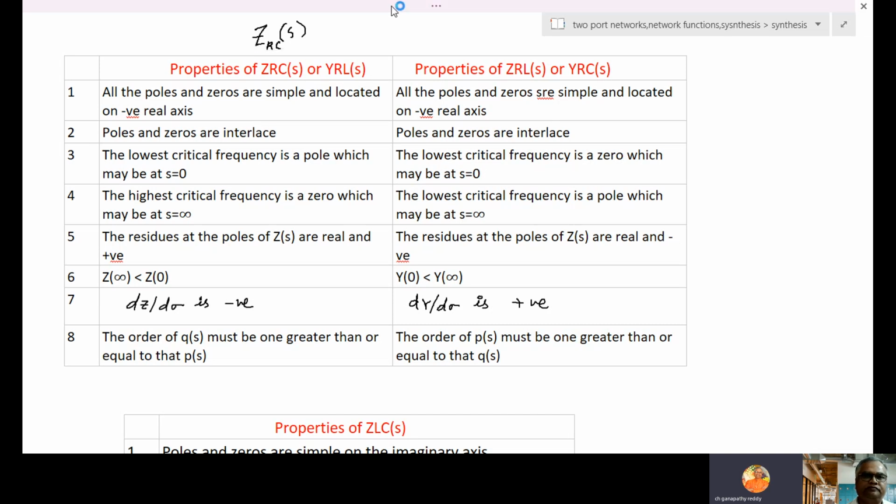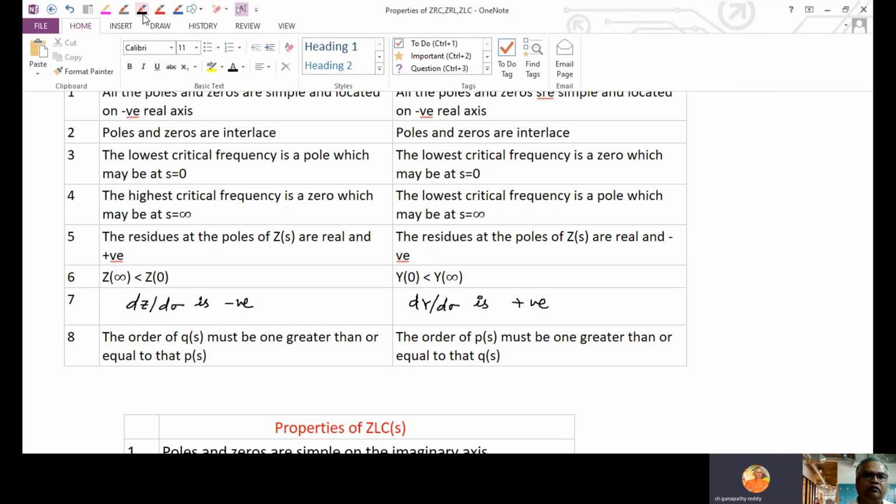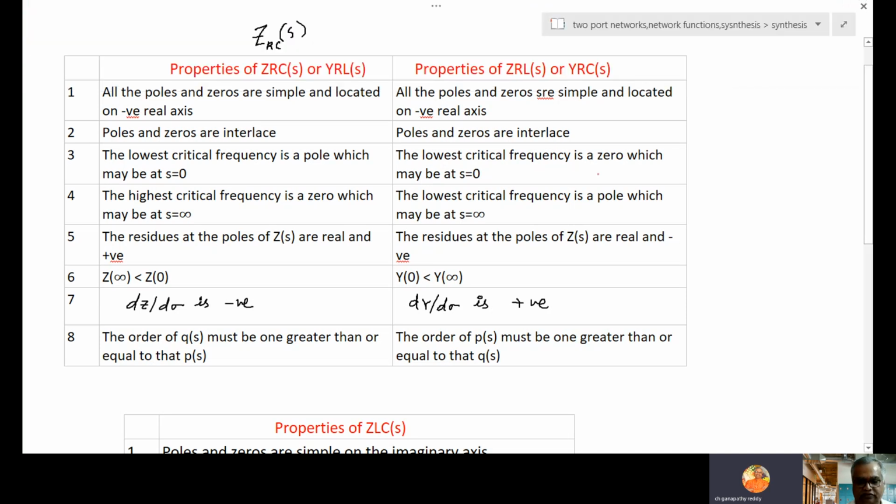So it means like this. Whereas here, if there is a pole, the next will be a 0, again a pole, like that it will go. Whereas here the lowest critical frequency is a 0, which may be at s equal to 0. Then next a pole, again next a 0, like that it will go.